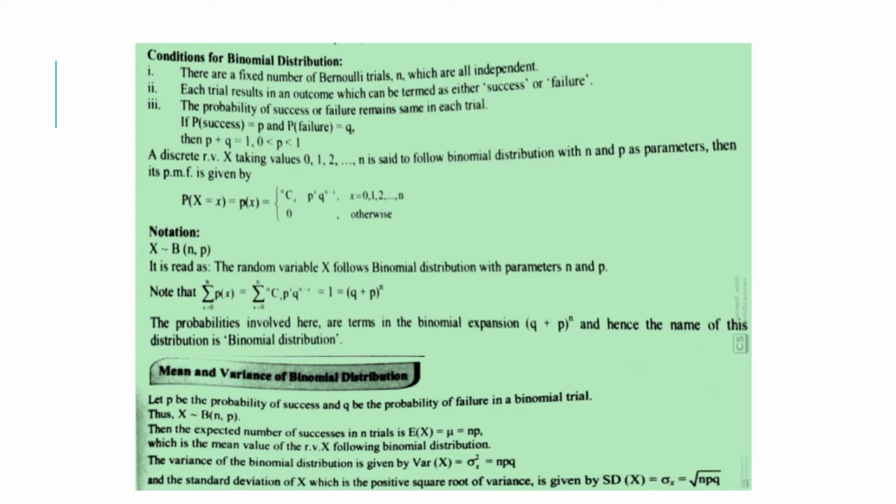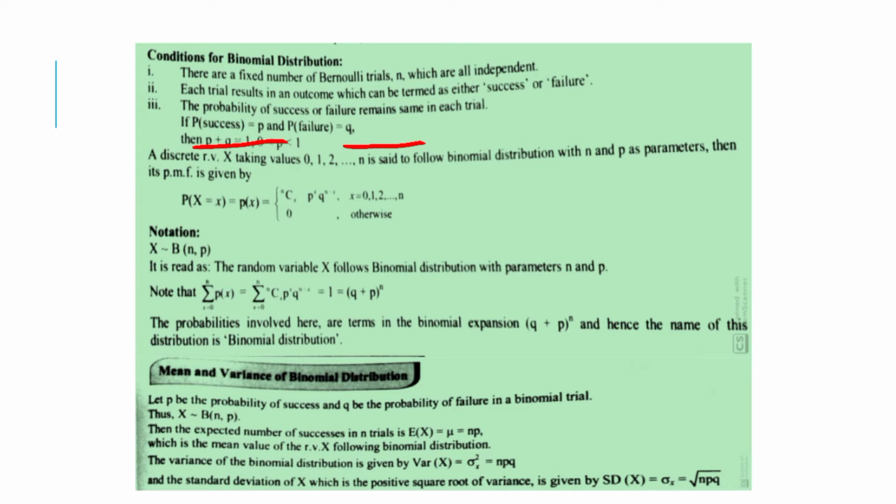Third, the probability of success and failure remains the same in each trial. If probability of success is equal to p and probability of failure is equal to q, then p plus q is equal to 1, and 0 is less than p is less than 1.